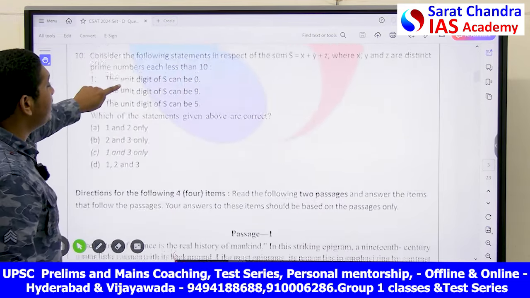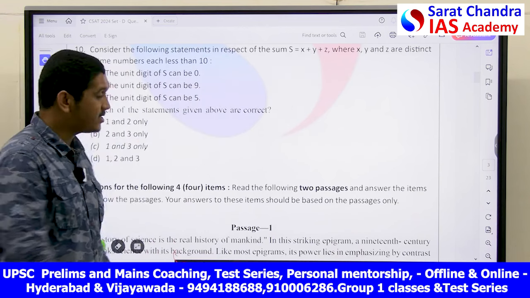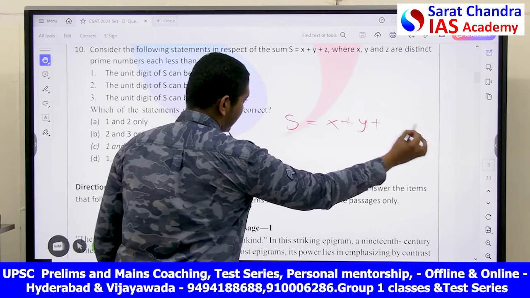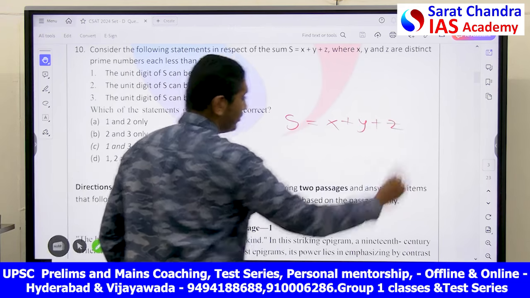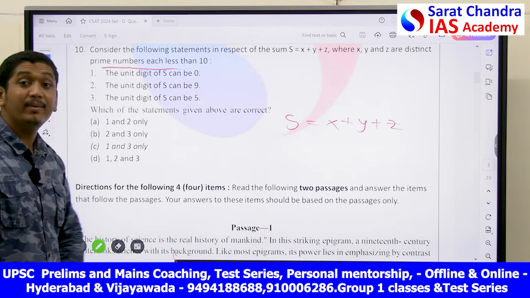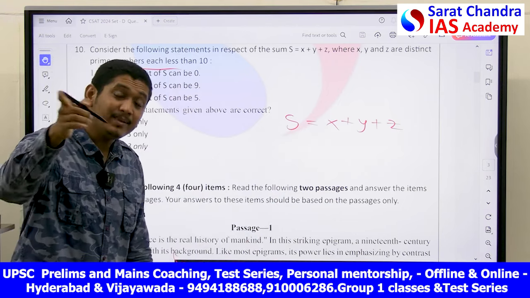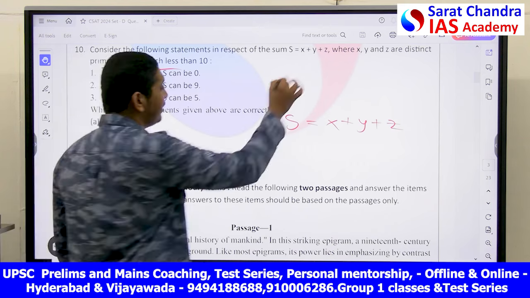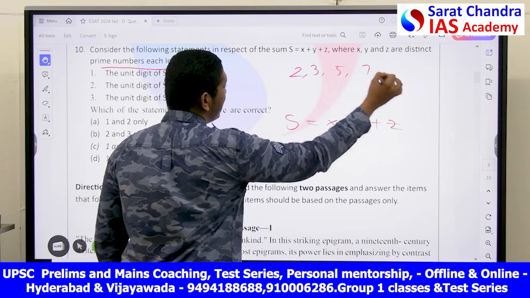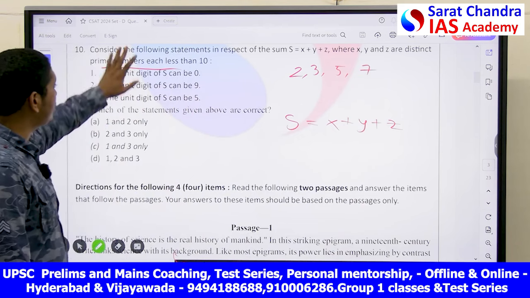Consider the following statements in respect of the sum S equal to x plus y plus z. He has given you that S is equal to x plus y plus z, where x, y, z are distinct prime numbers less than 10. What are the prime numbers less than 10? 2, 3, 5, 7. These are the only prime numbers less than 10. Now he is asking you a few questions.